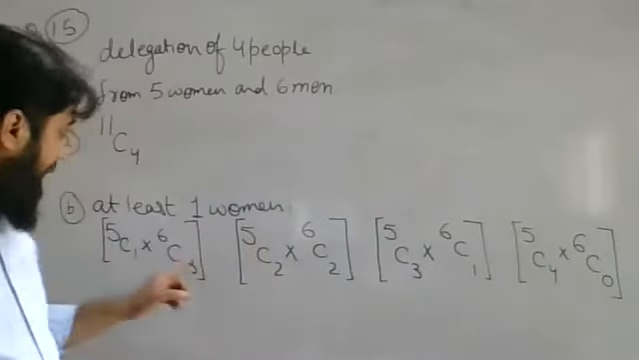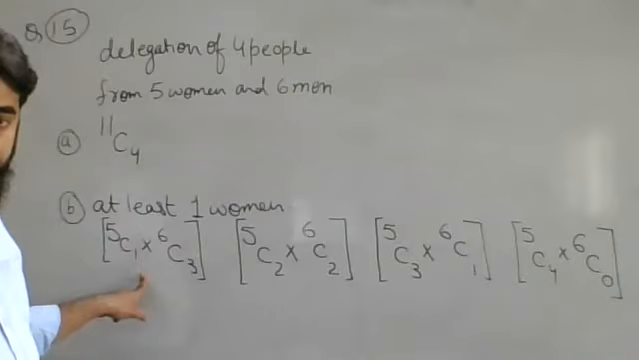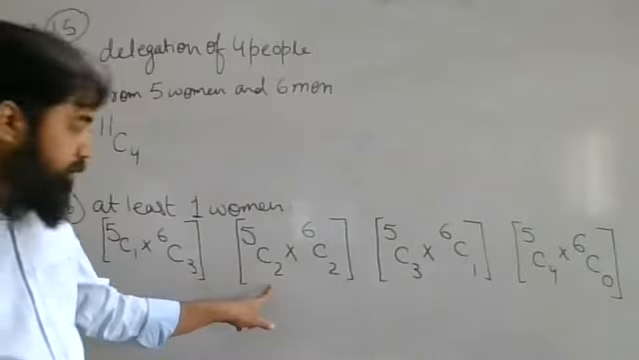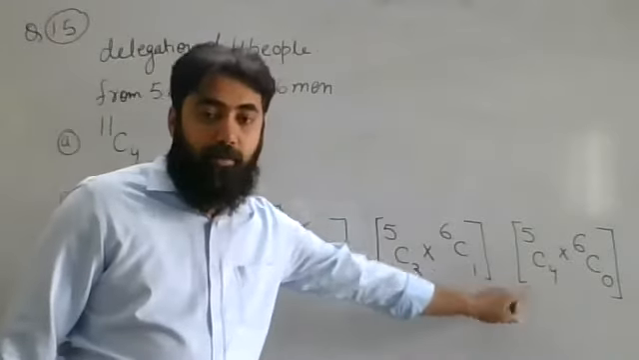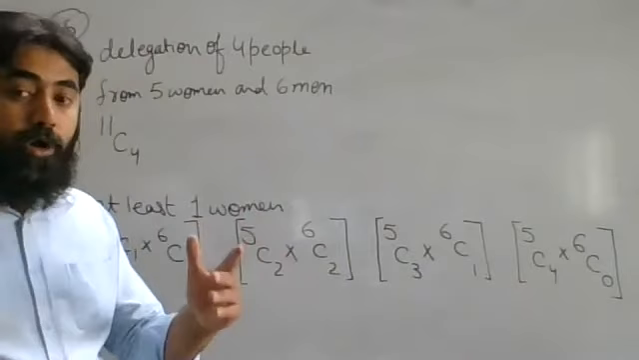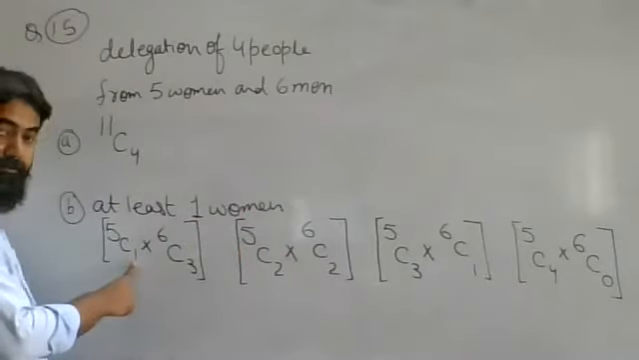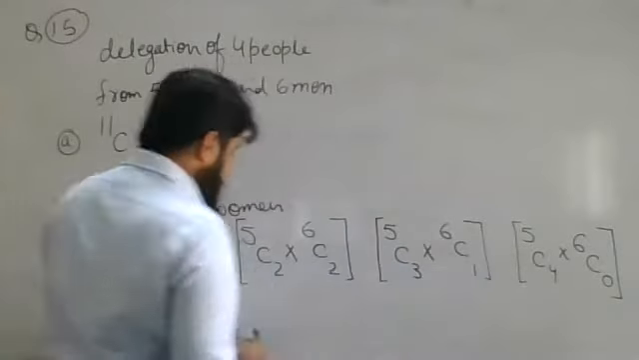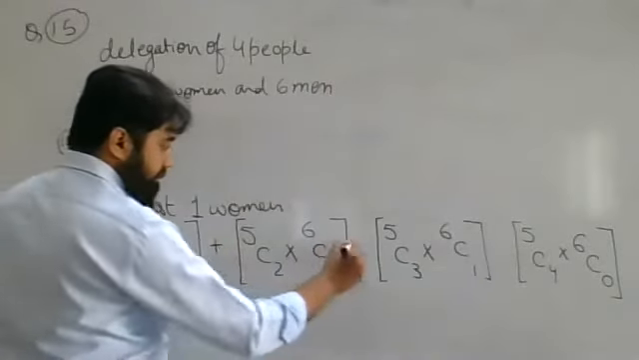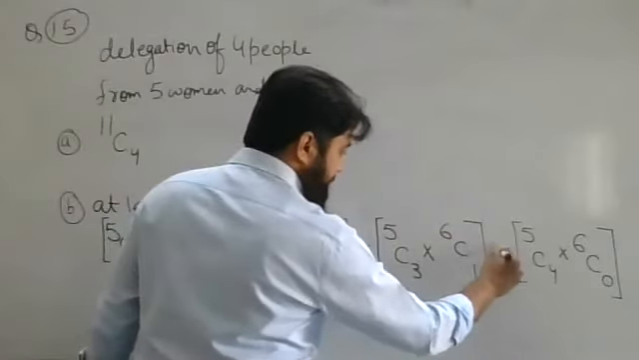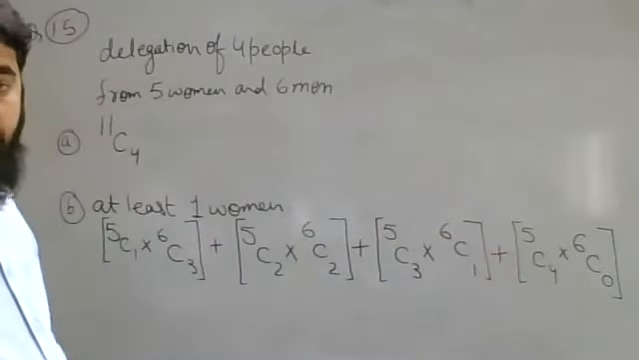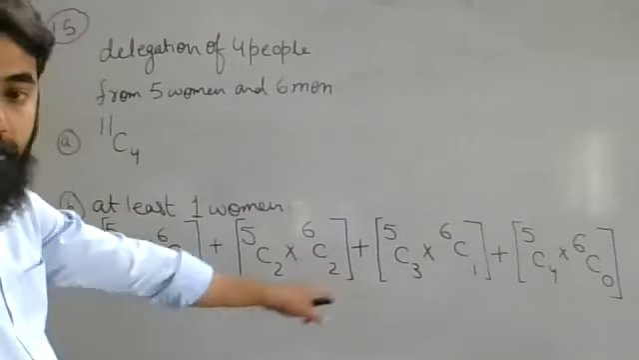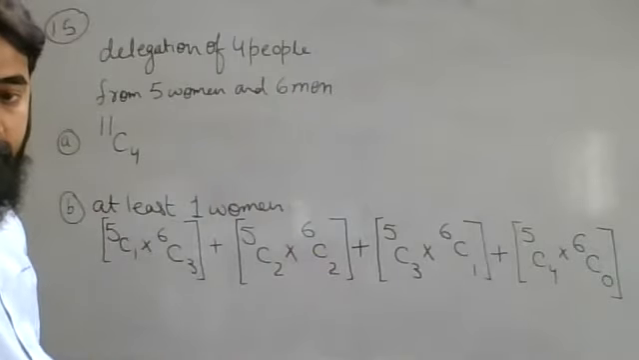So now I have got at least 1 woman. At least 1 woman means it can be 1, 2, 3, or 4, so basically we are working with the OR concept: either 1 or 2 or 3 or 4. I can write all of them like this, and when I solve this using a calculator, I will have my final answer.